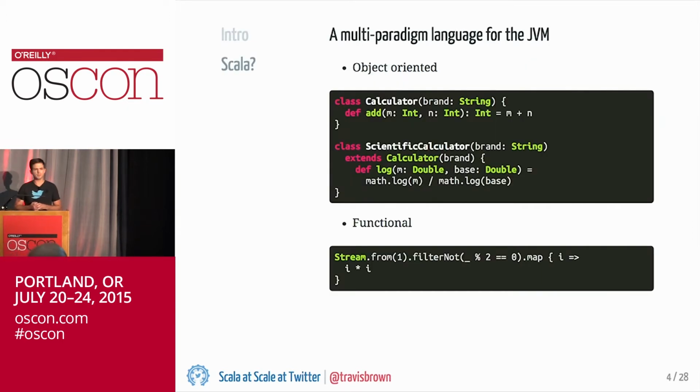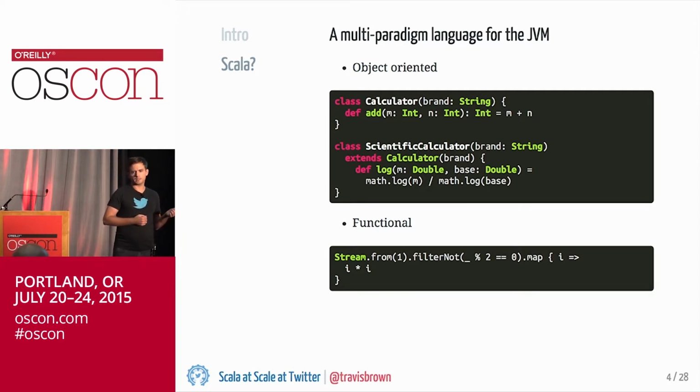Since most people here are familiar with Scala or are using it now, I just want to give a quick introduction for the people who aren't. What Scala is probably best known for is that it's an attempt to combine two very different programming paradigms.